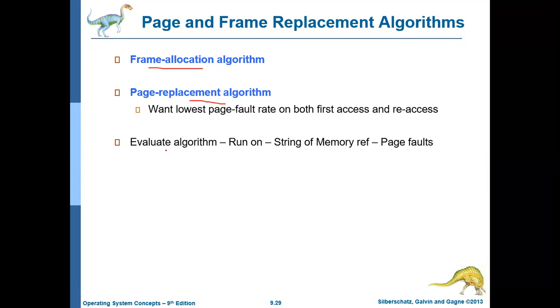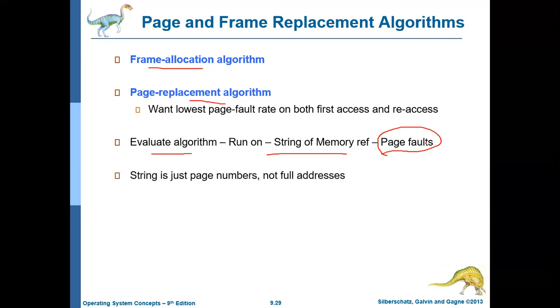These page replacement algorithms can be evaluated by running them on a string of memory references, and they are evaluated based on the number of page faults they create. The fewer the page faults, the better the algorithm.